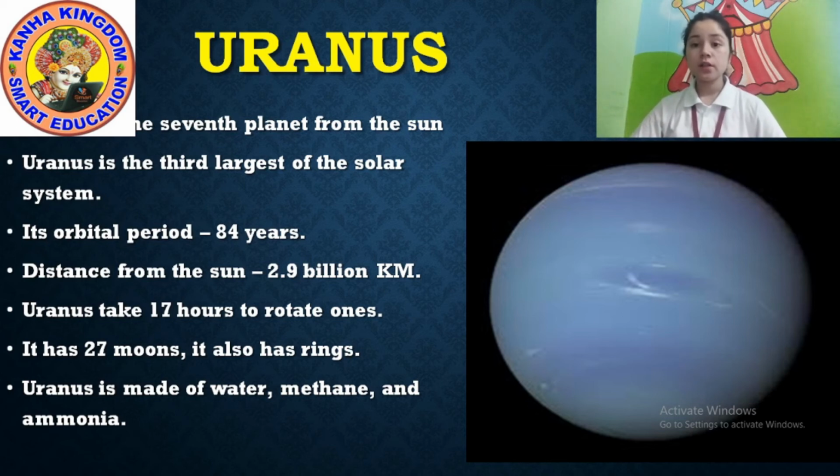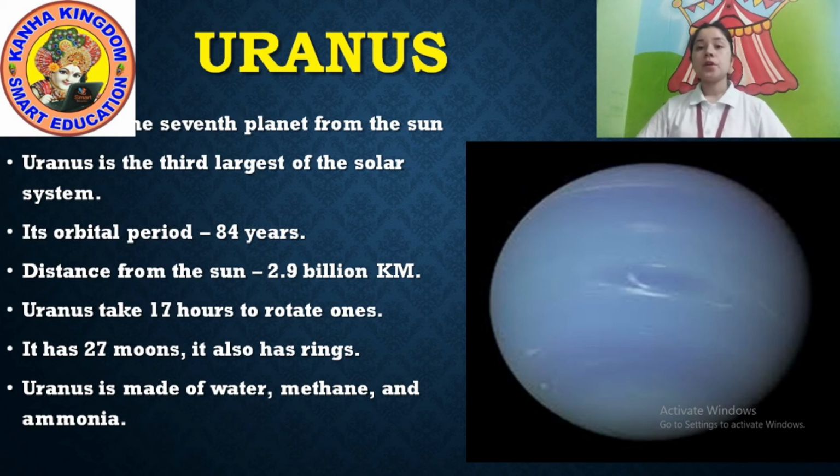We already studied before about the sixth planet. Mercury, Venus, Earth, Mars, Jupiter, Saturn. So now we are going to study about Uranus. Uranus is the seventh planet from the Sun. It is the third largest of the solar system. First is Jupiter, second is Saturn, and third is Uranus.